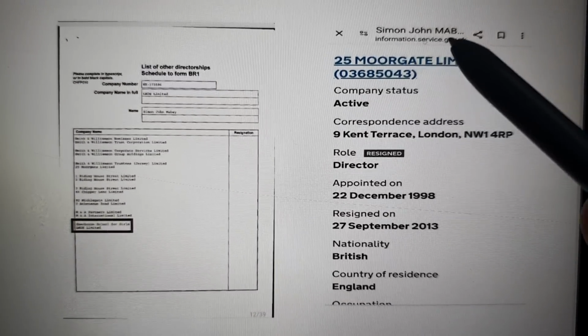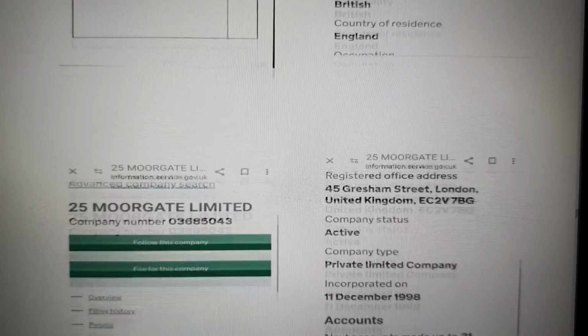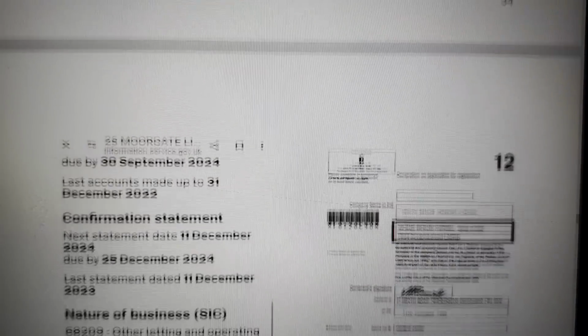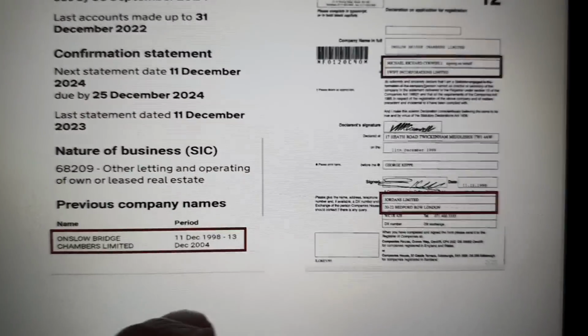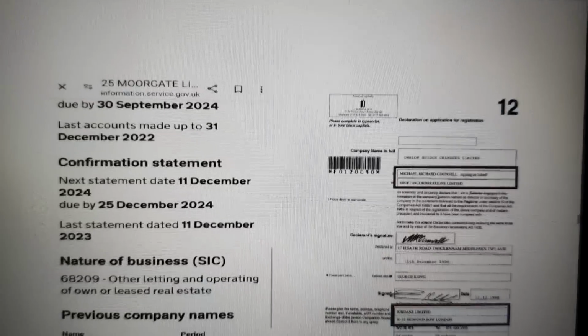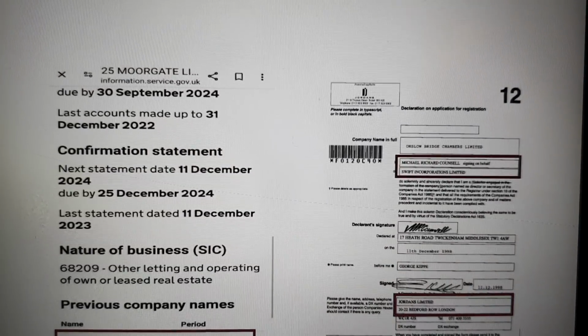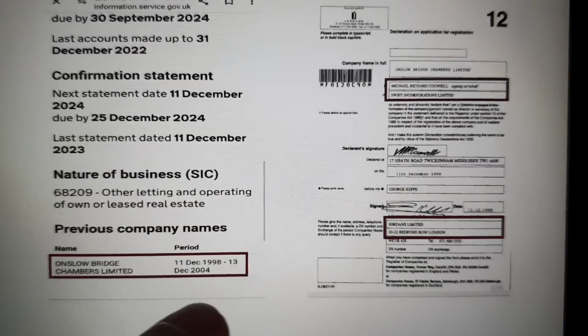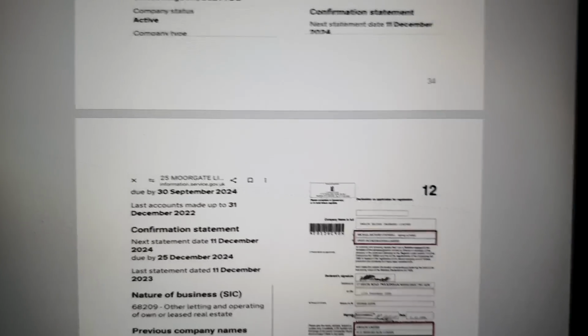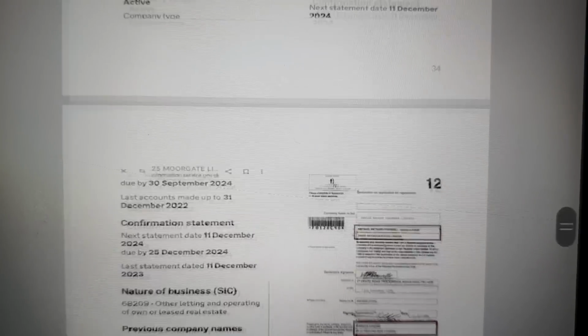So now the same person links through to what appears to be a real estate company. Again, Gresham Street, same address. On the incorporation document, Swift Incorporations on top right there, which means fraudulent entity company. And you can also see Jordan's on the bottom right. Sorry, I'm zooming in and making that worse.